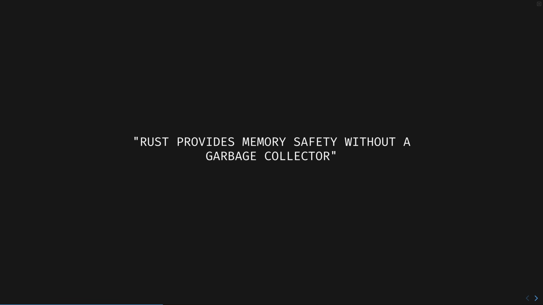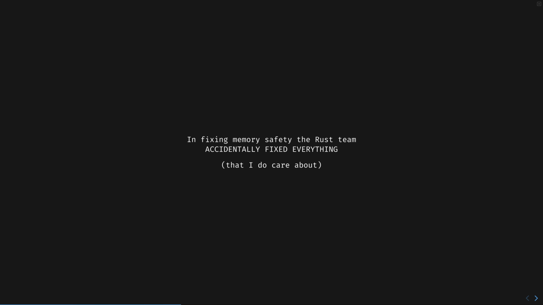The Rust team identified the need for memory safety without a garbage collector as a key problem to be fixed. So they implemented a genius simple method to keep track of memory called the borrow checker. But here's the thing. In fixing memory safety, the Rust team accidentally fixed everything that I do care about.